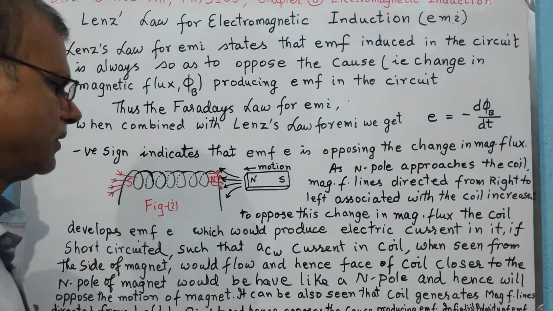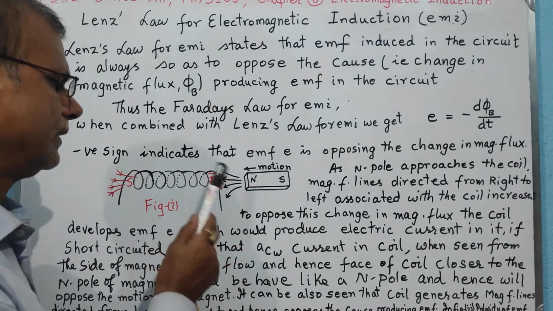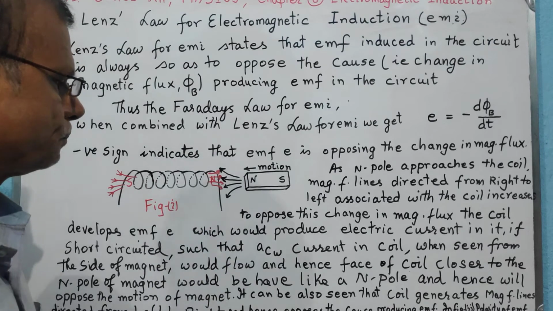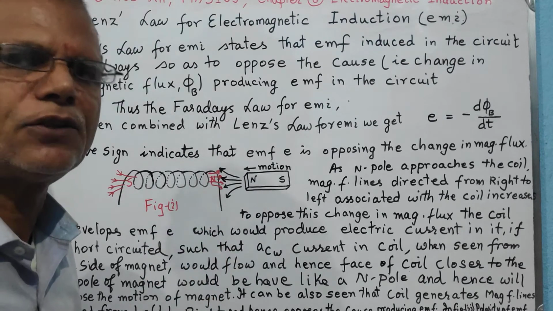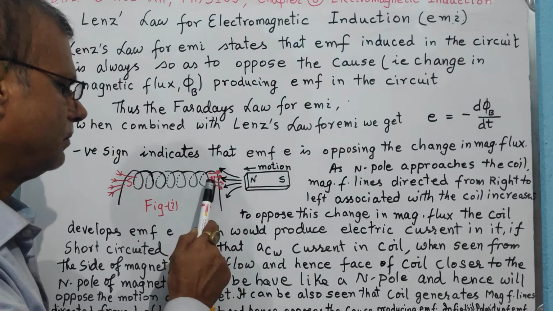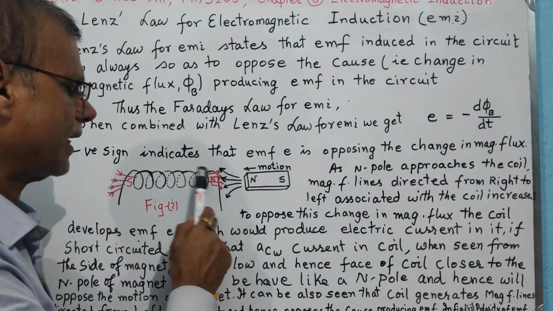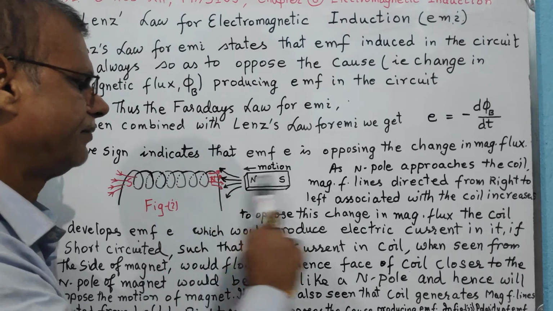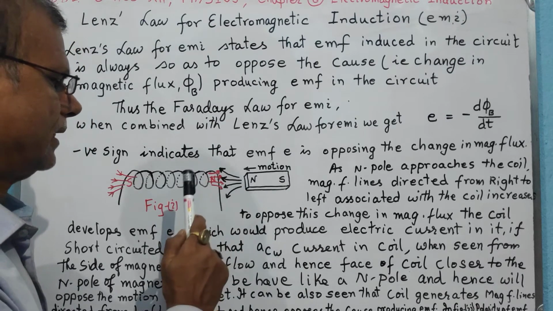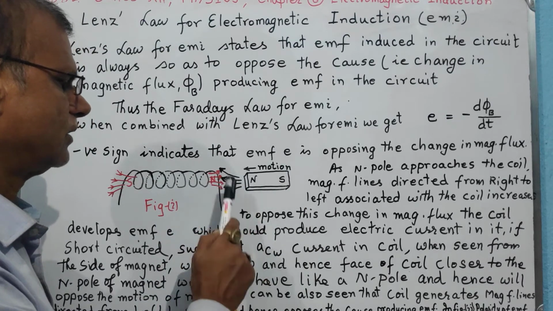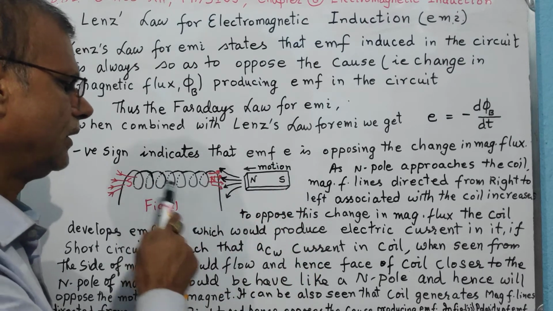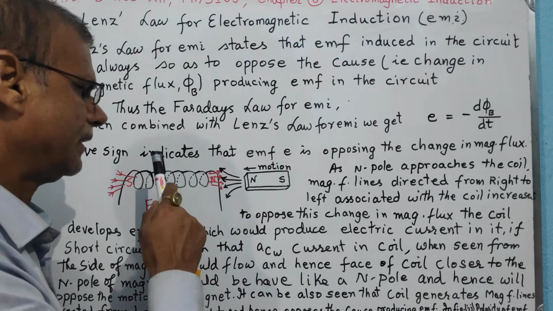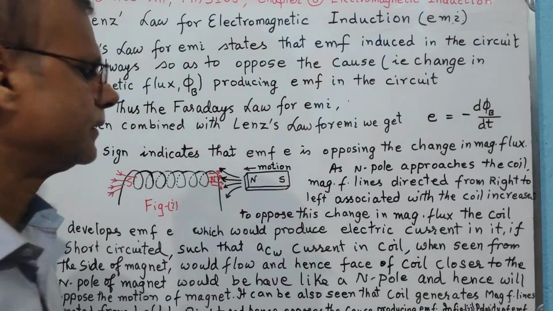That is possible only when the right face of the coil starts acting like a north pole. So the north pole will start releasing magnetic field lines from left to right, and therefore it will oppose the cause. The cause is an increase in magnetic field lines from right to left, so it is opposing it by producing magnetic field lines from left to right.